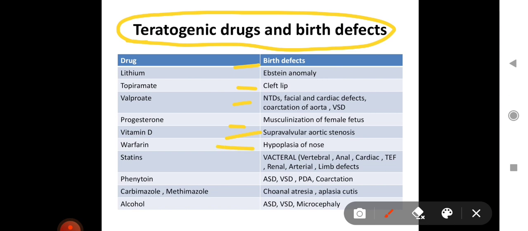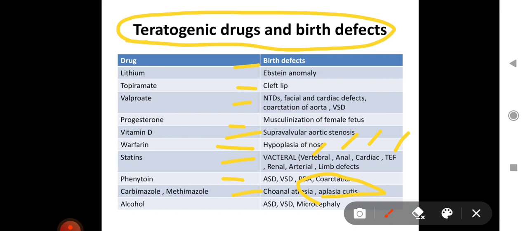Warfarin may cause coagulopathies or hypoplasia of nose. Statins usually cause VACTERL anomalies. VACTERL stands for vertebral, anal, cardiac, tracheoesophageal fistula, renal, and limb defects. So VACTERL stands for all these. Now phenytoin may cause ASD, VSD, PDA, or coarctation. Carbimazole or methimazole can cause choanal atresia or aplasia cutis.